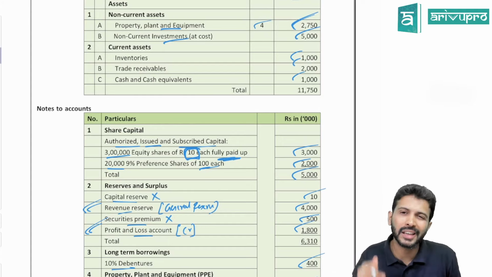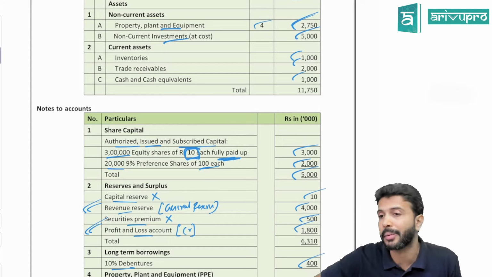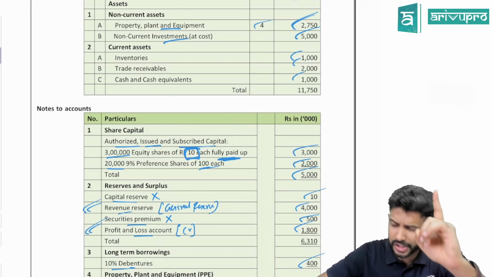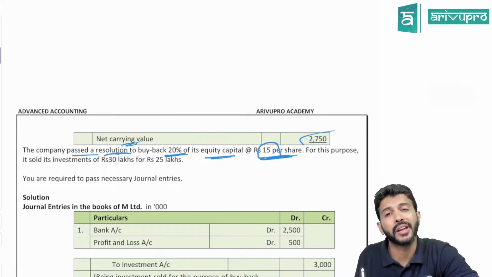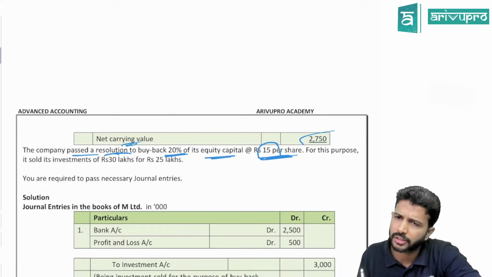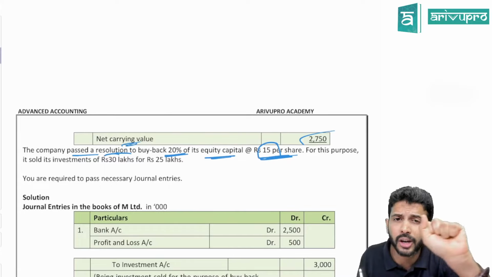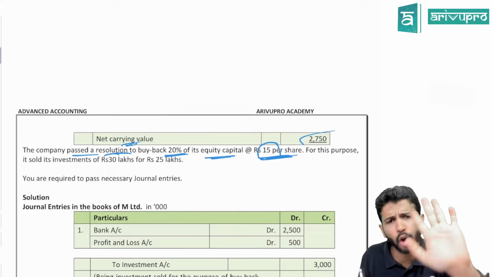So is the company giving anything extra for the purpose of buyback here? Face value of the equity shares is 10, but the buyback price is 15. Are they paying any extra? Yes. How much is that extra? On one share, how much extra? 5 rupees.